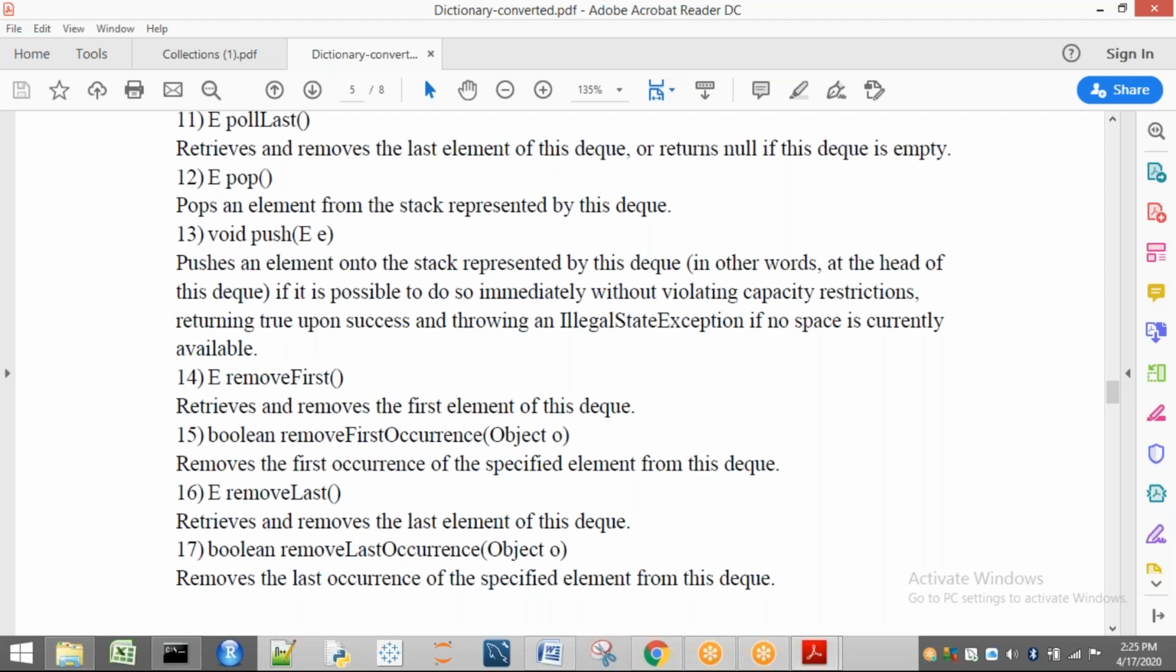Don't worry that I have discussed this fast. The reason is that we have already discussed this concept in the queue, so I have discussed it somewhat fast. If you want to know about all these things, you can see my previous videos once again, so that you can understand the difference between poll last and get last and all these things. Okay, right.